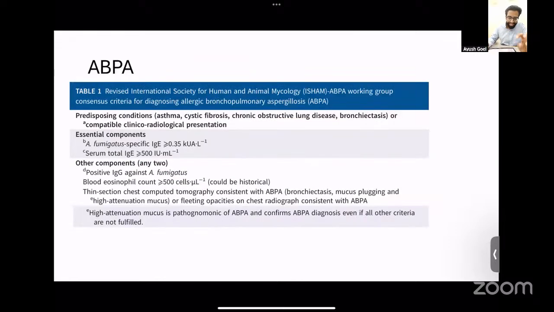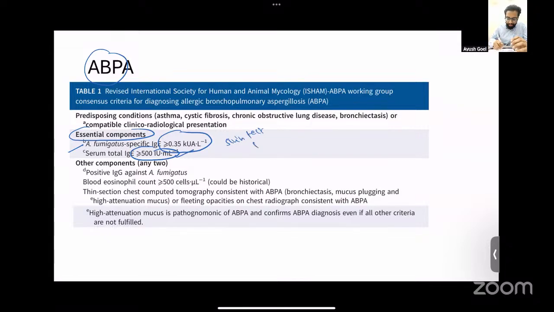The next disease is ABPA. So we'll cover ABPA extremely shortly. What I want to know is the diagnostic criteria for ABPA and the changes that have happened. In the essential criteria, currently the cutoff for IgE levels is 500. Previously it was 1000, now it is 500. And another essential component is the level of IgE specific to Aspergillus fumigatus, which is more than 0.35. Previously you also had skin prick test for Aspergillus, but IgE is preferred over skin testing.